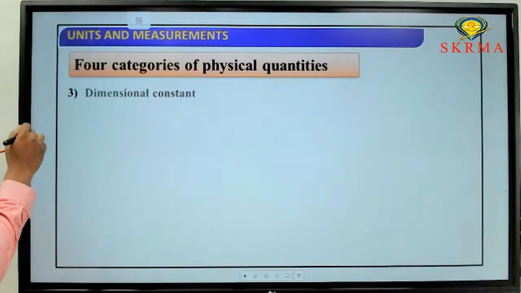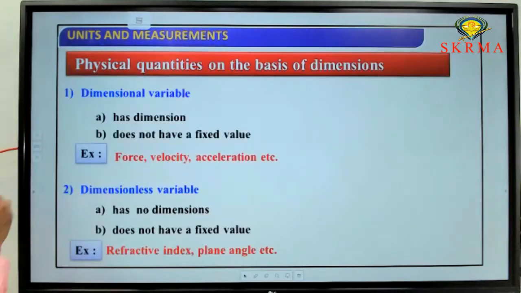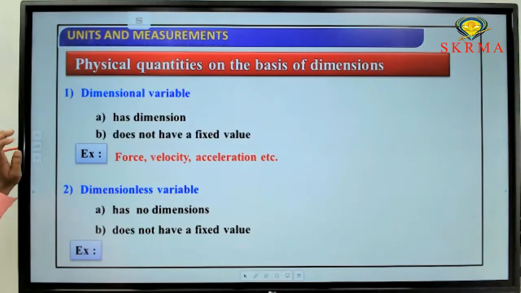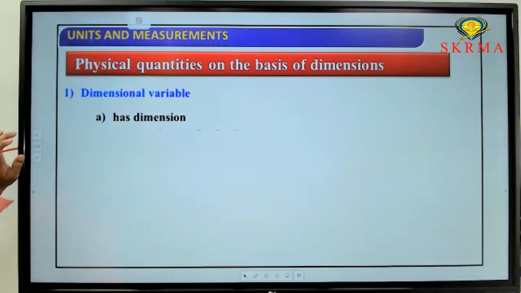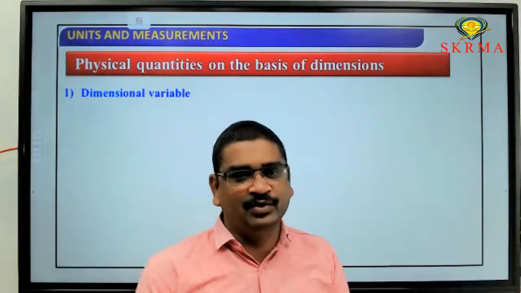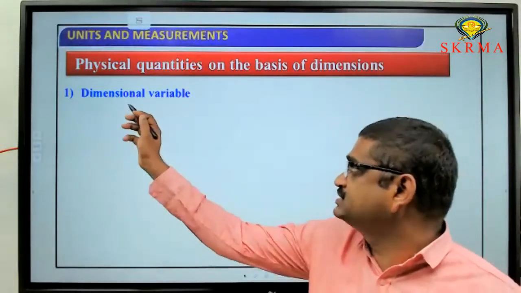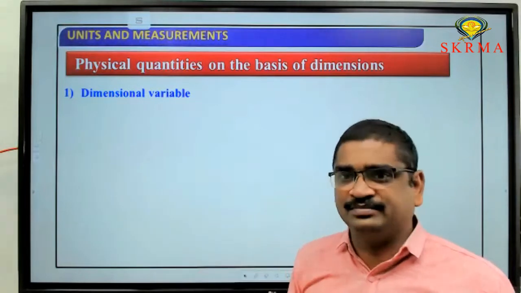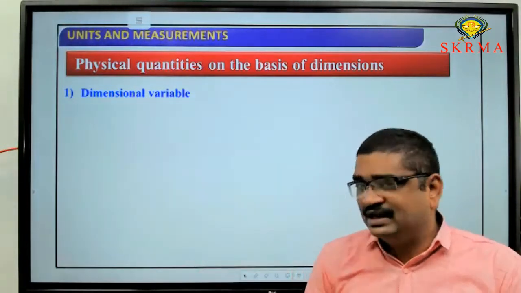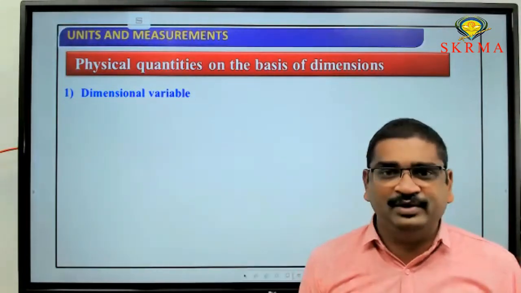We can divide physical quantities into four different types. Now the first one is dimensional variable. In that term only the answer is there: dimensional variable. That means it may vary. So what is meant by variable?